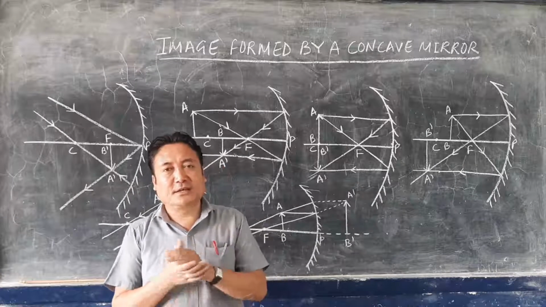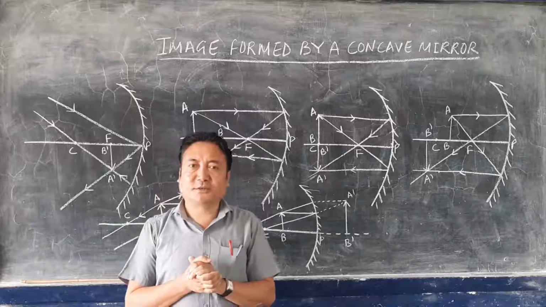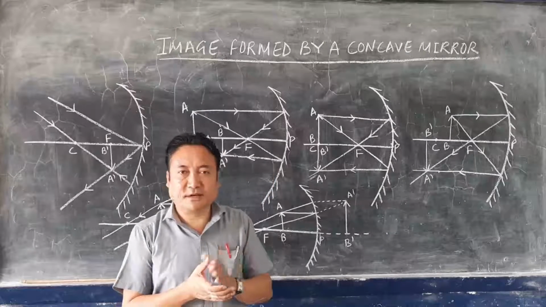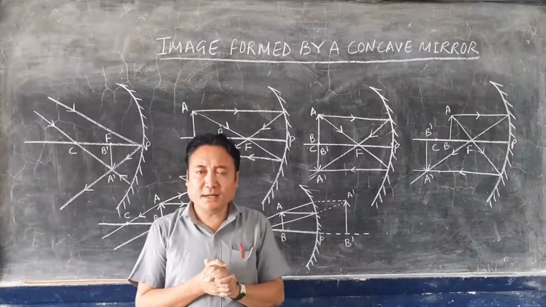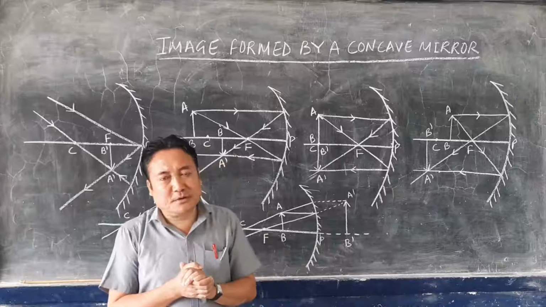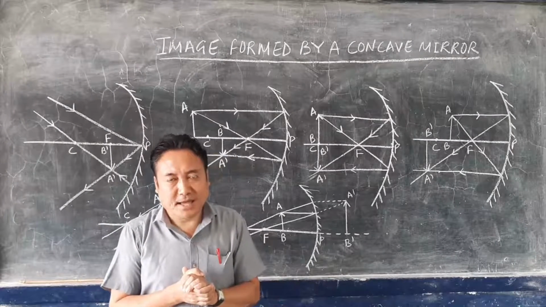Whichever direction the ray is passing, after reflection it will pass along the same line, through the center of curvature only. And the third one is that when the ray of light passes through the focus, after reflection it goes parallel to the principal axis.